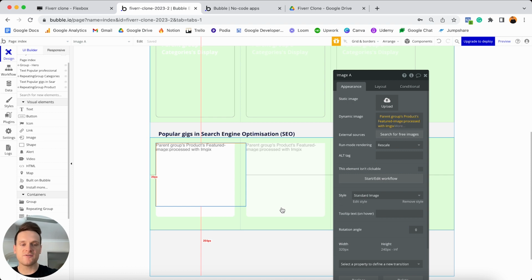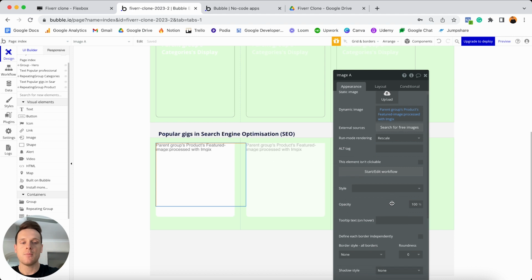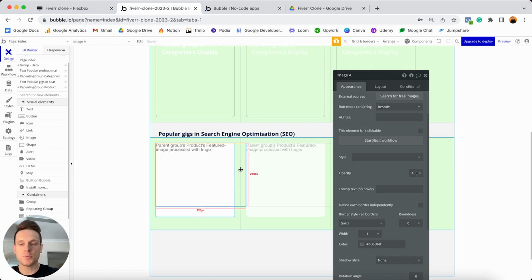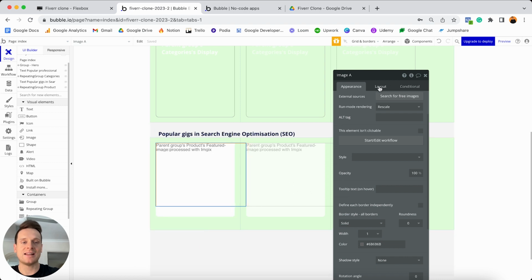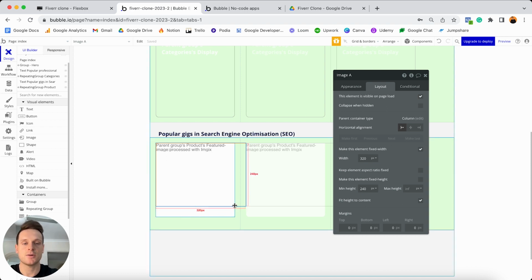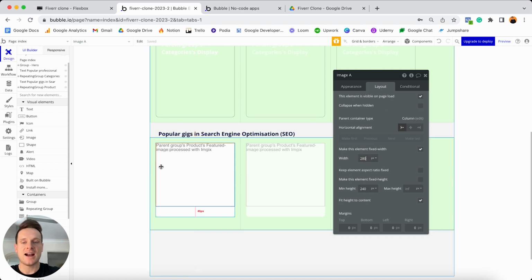Just a personal preference while I'm also working on images is that I'd like to remove the default style of this because I'd like to add a solid border around this image. And that solid border is just going to allow me to see where this actual image sits inside of my group. But obviously this image is far too big for this group right now. So we're going to head over to our layout tab and we're going to update the width dimensions of this image. Now in theory, because the group that this image sits inside of is going to be 280 pixels, and it's always going to be that value because it is a fixed width, we can just update the width of this image to also be 280 pixels,